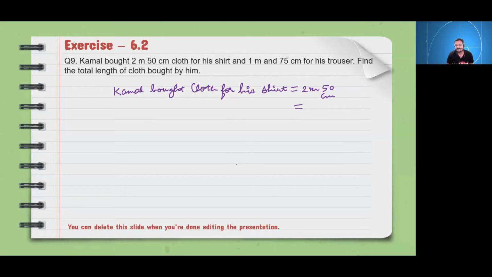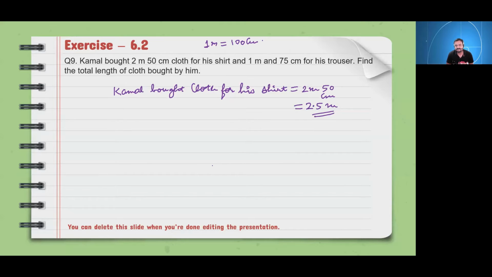Yes, sir. First of all, tell me, how many centimeters make 1 meter? Sir, it is 100 centimeters. Yes, see, the conversion factor is 1 meter equals 100 centimeters. So 50 centimeters means half a meter. Yes or no? So what will it come? Half meter. 2.5 meters it will come if we convert everything into meters.